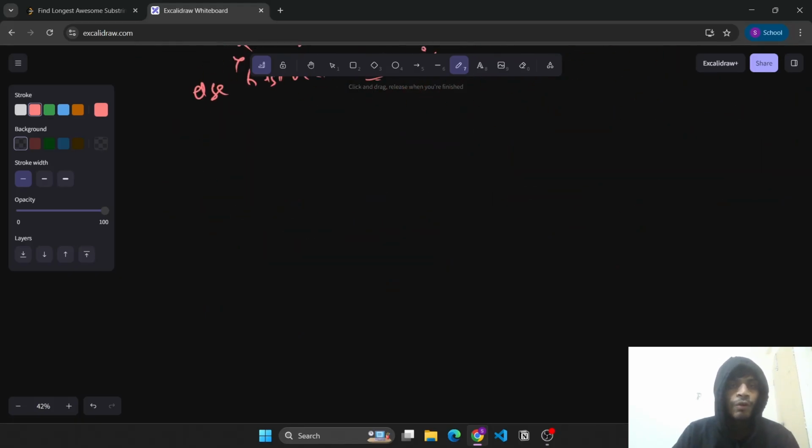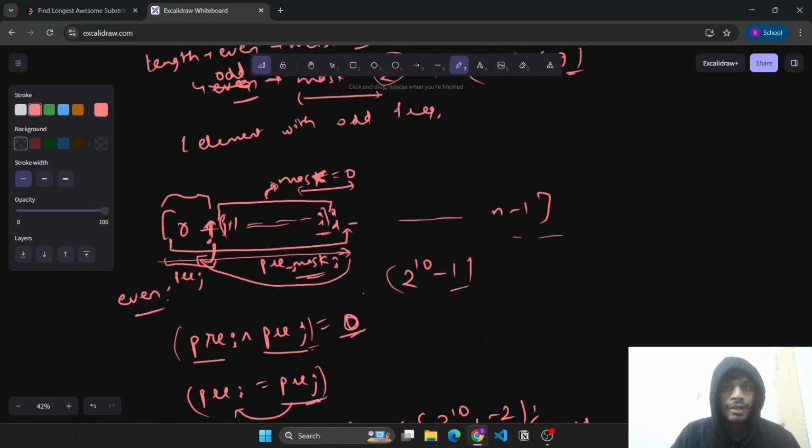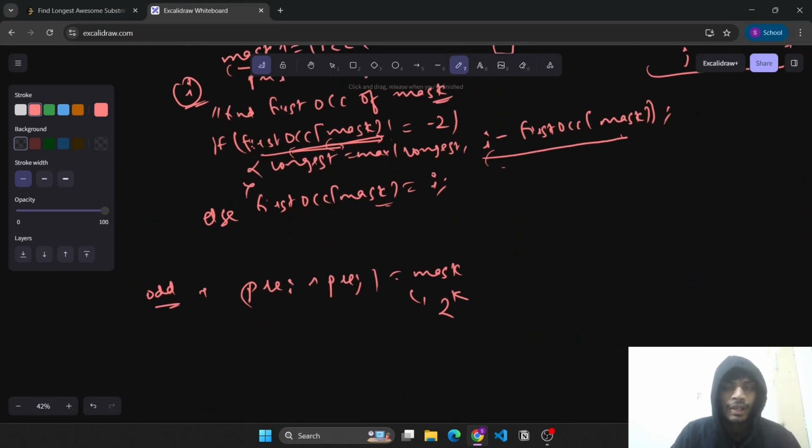Now comes the case of odd. For odd length, what was the case? We need to find a mask such that prefix of I and prefix of j differ by a mask, and this mask is of the form 2 to the power k, right? In the odd case, the mask was of the form 2 to the power k.